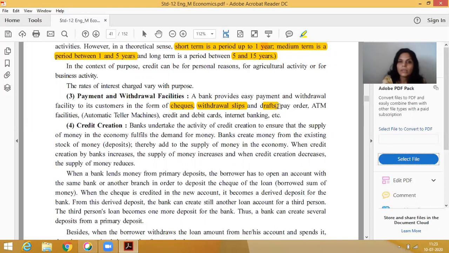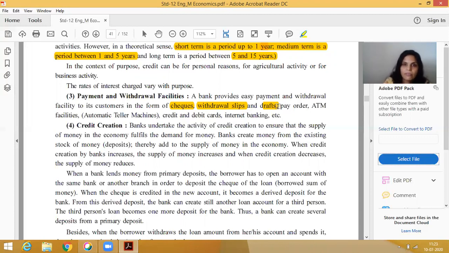What does draft mean? For example, I am an account holder of BOB, Bank of Baroda, and I want to pay some amount to my relative. I will visit the bank and pay that amount, suppose 5,000 rupees, to the bank first. Then the bank will provide a draft slip, and I will send that draft slip by registered post to my relative.